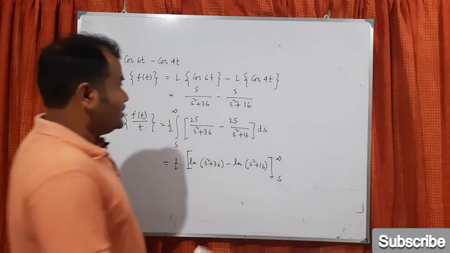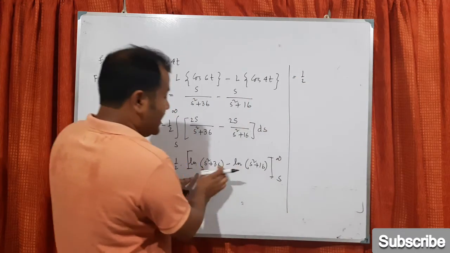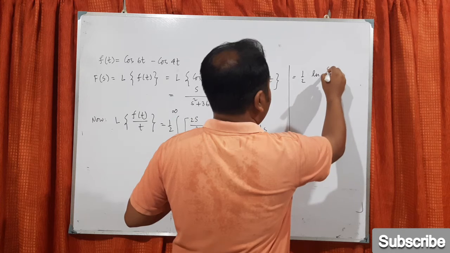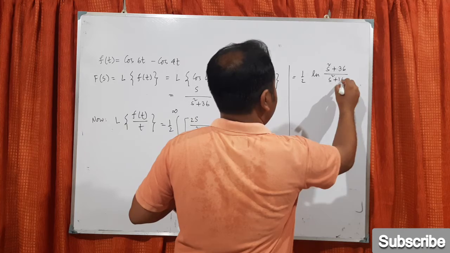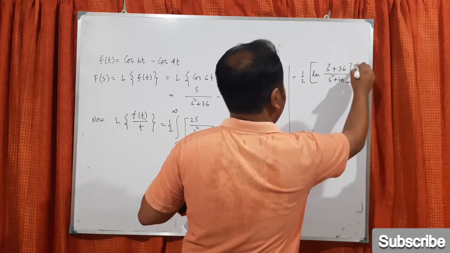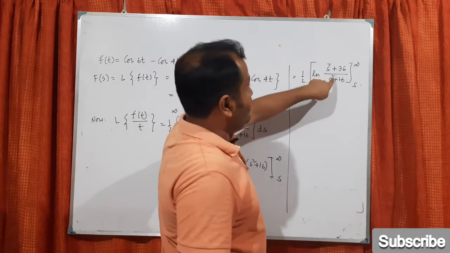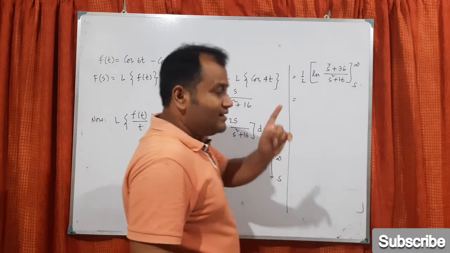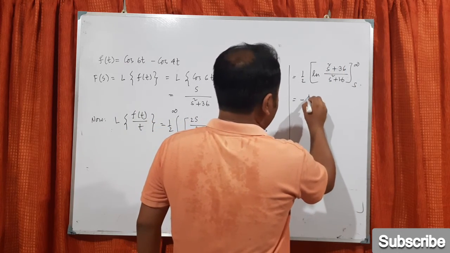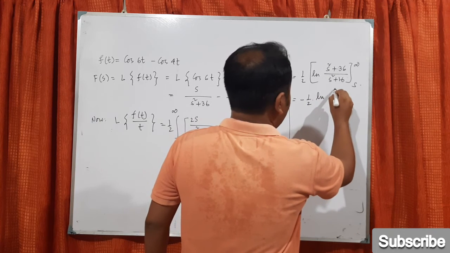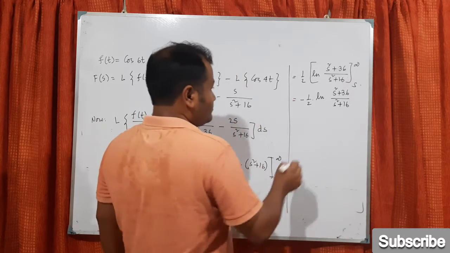Now the same logic you can go for. This is actually half of log a minus log b. So it will be half log of (a square plus 36) divided by (a square plus 16), and the limit will be s to infinity. Now again if you put infinity, this will become 0 because you divide by a square. So it will become log of 1, which is 0, minus, if you put s, it will be the same. So this is basically minus half of log of (s square plus 36) by (s square plus 16).